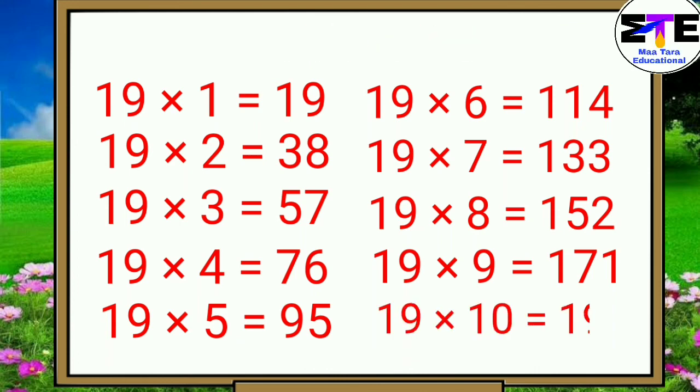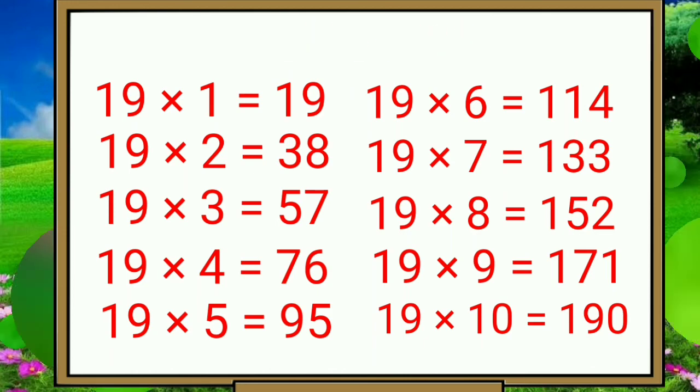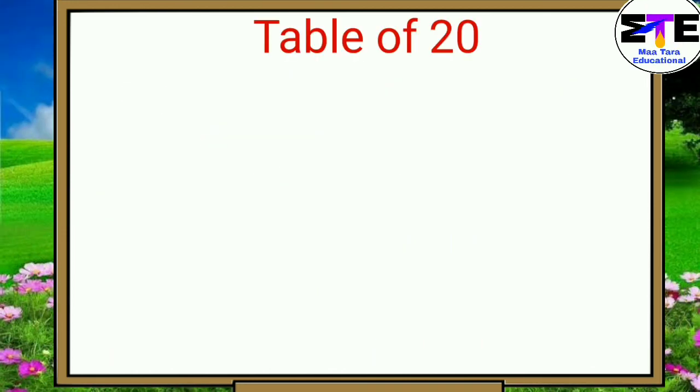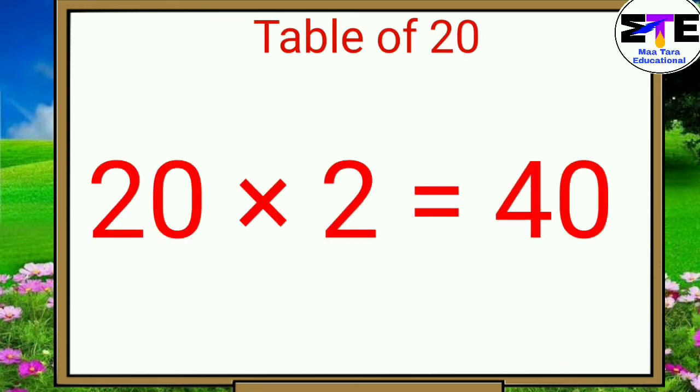19 tens are 190. Table of 20. 20 ones are 20. 20 twos are 40.